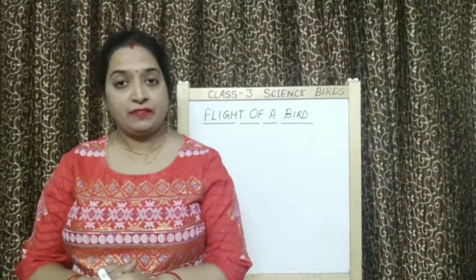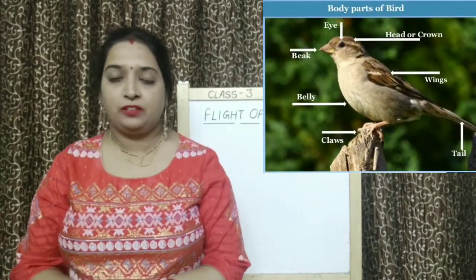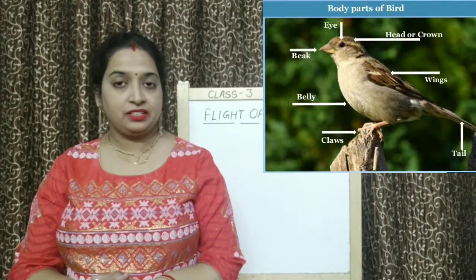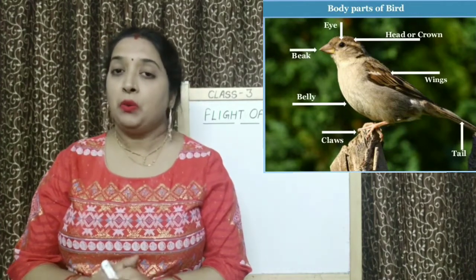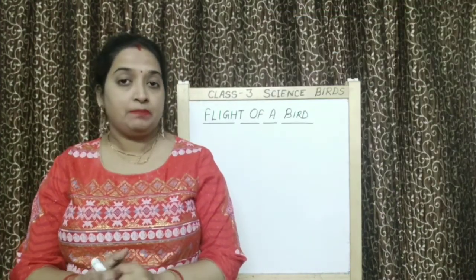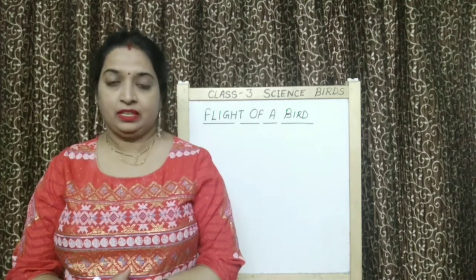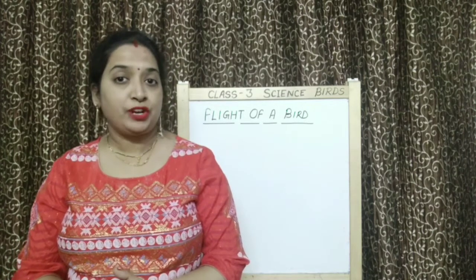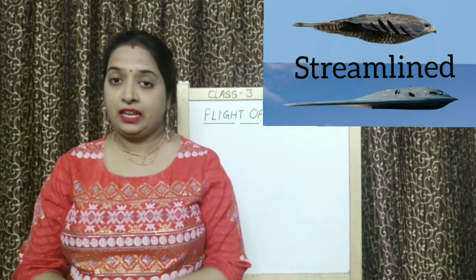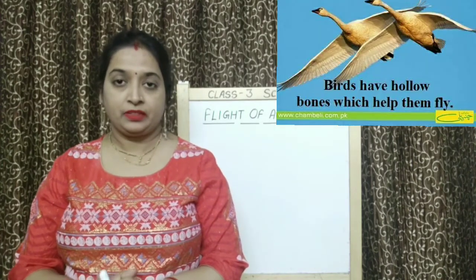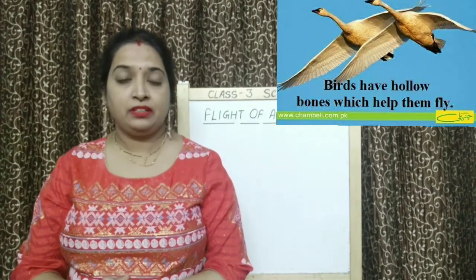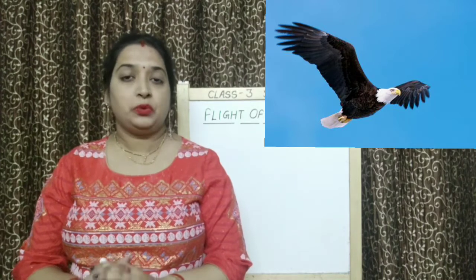After that, we have studied about body parts of a bird. Right? Then we have studied what characteristic features help a bird to fly. Like birds have a streamlined body. They have hollow bones. And they have wings and feathers to fly.